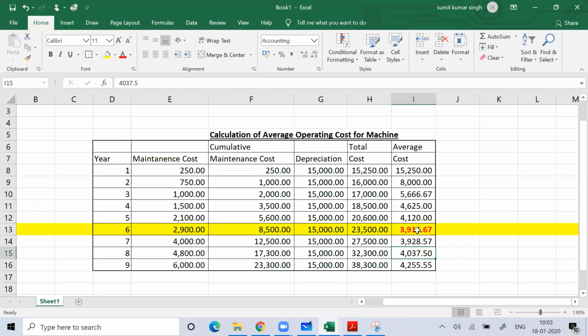Clear? Anyone have doubt? Anyone have any doubt? Please ask me. Anyone any doubt?